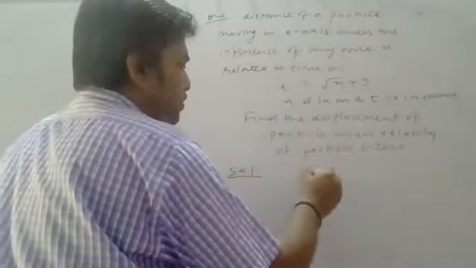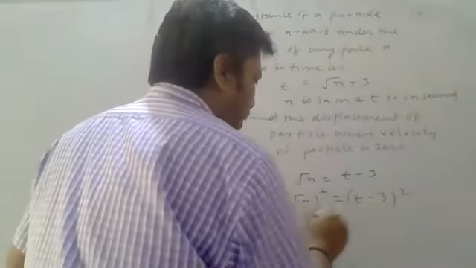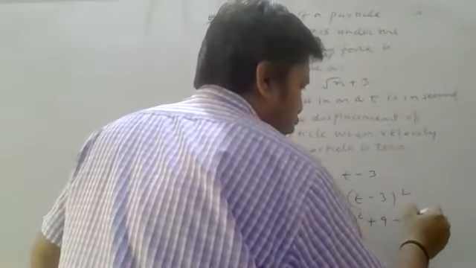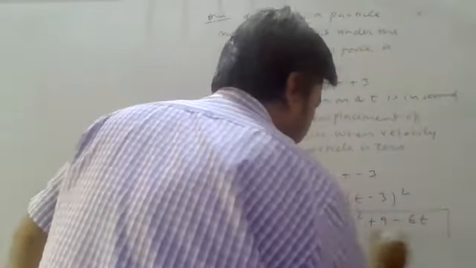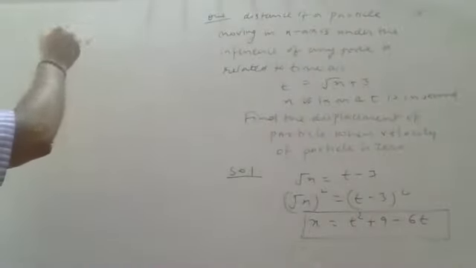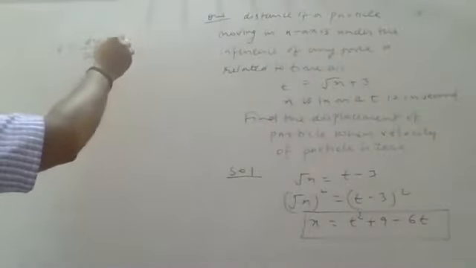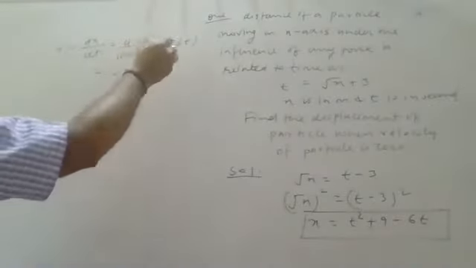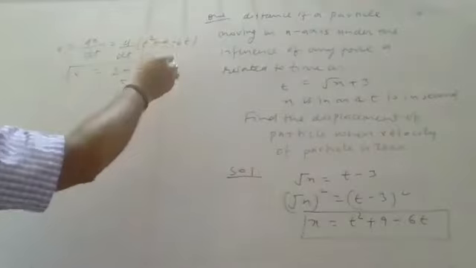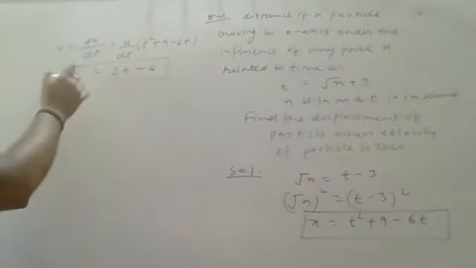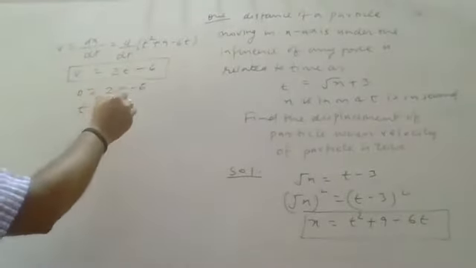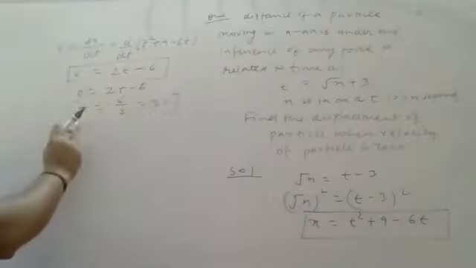Square both sides. If you square both sides, you will get x equals a square plus b square minus 2ab, so x equals t square plus 9 minus 6t. The expression of x is ready. How will you find the velocity? Velocity is the differential of displacement. So d by dt of t square plus 9 minus 6t. Differential of t square is 2t, differential of 9 is 0, and differential of 6t will be 6. So velocity equals 2t minus 6. You want to find the time when velocity is 0. So 0 equals 2t minus 6, which means t equals 6 by 2, that is 3 seconds. At 3 seconds, velocity will be 0.